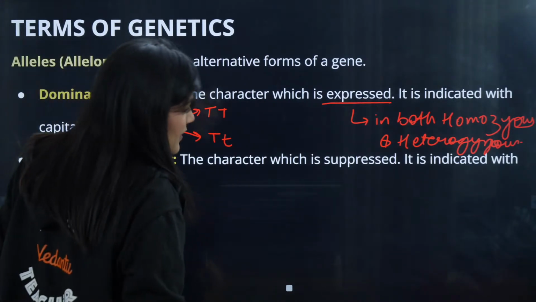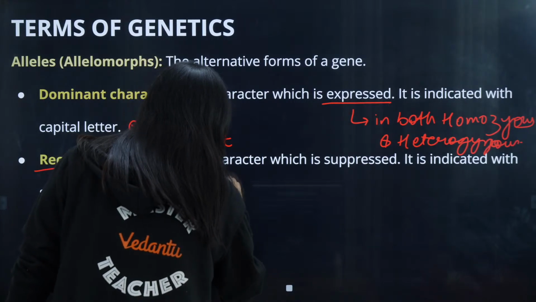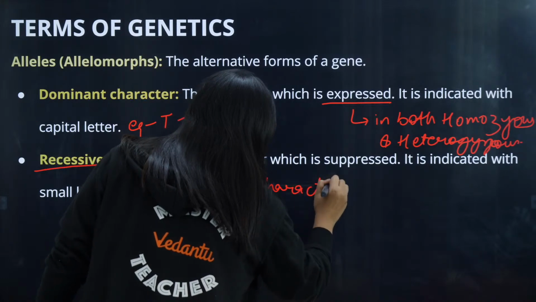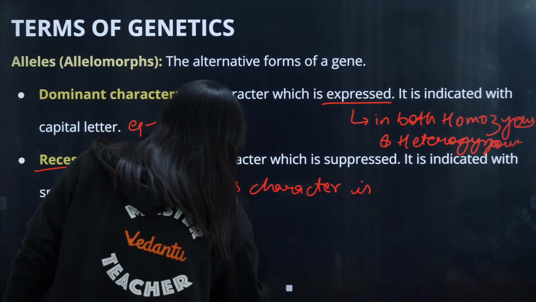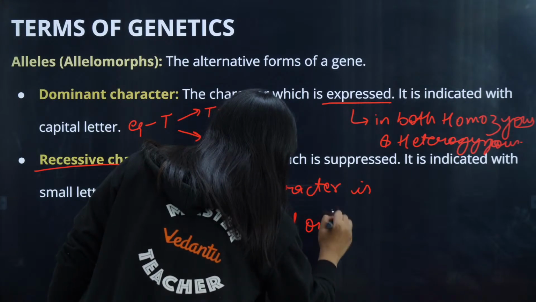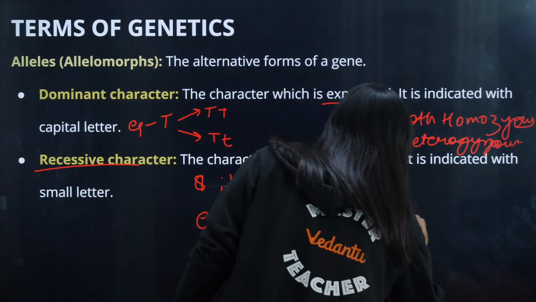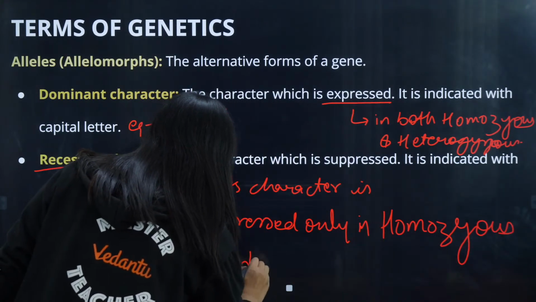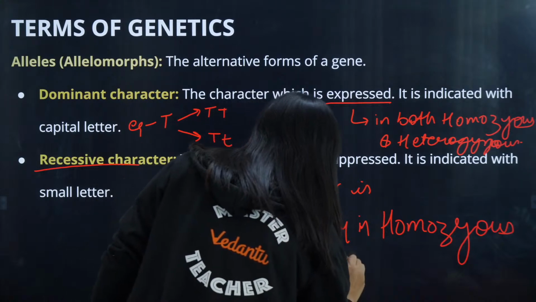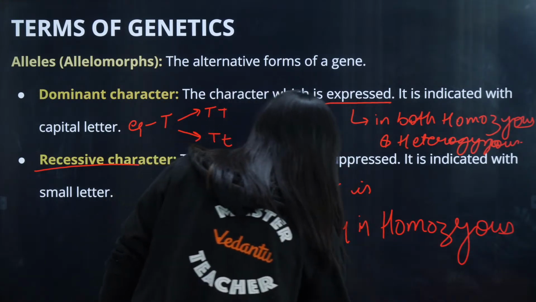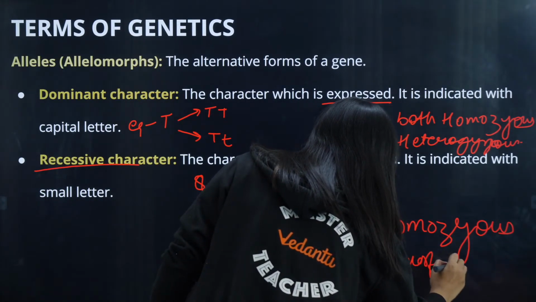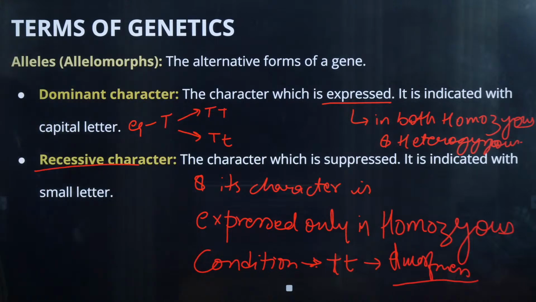Recessive character is the character which is suppressed, and it is expressed only in homozygous condition. For example, small t. What are we going to see when small t is present together? We are going to see dwarfness. Yes, we are going to see a dwarf individual. Clear? These are important terms.